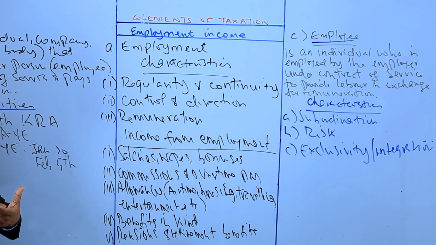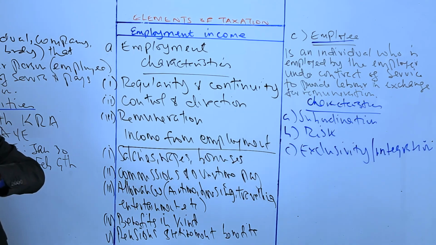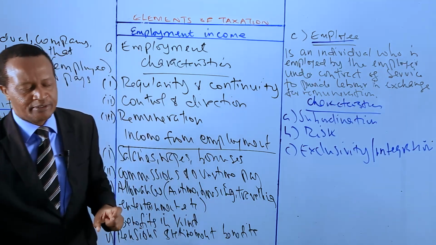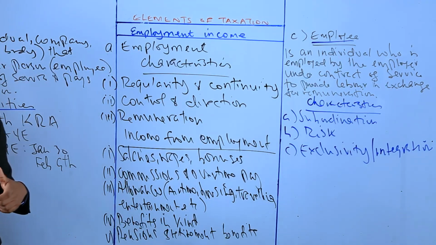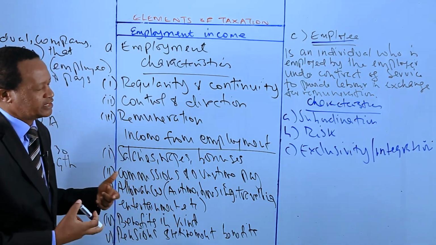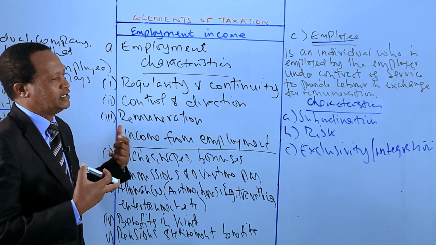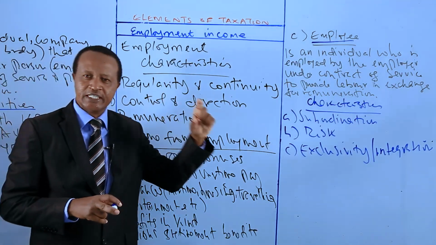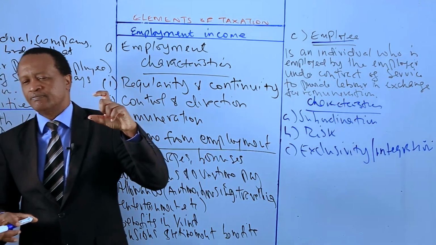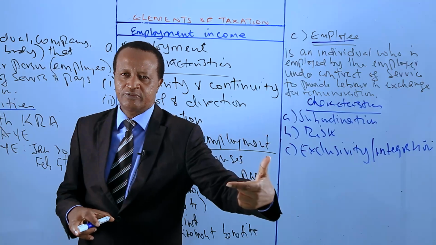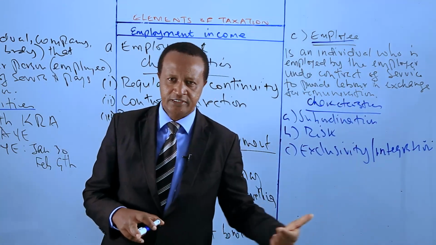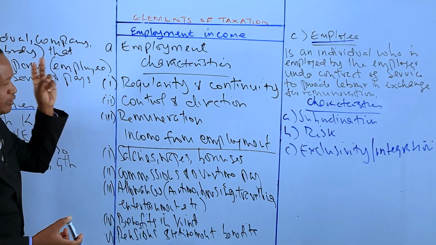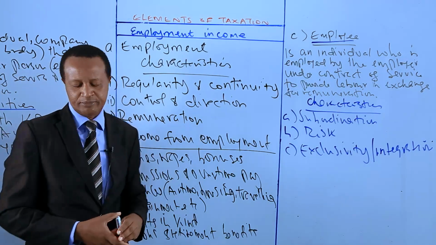And Kenya tax laws differentiate between employment income, which is subject to PAYE, and business income, which is subject to tax on profits. Business income is taxed on the profits. Profit is a business income, and tax is levied on profits from the income from business. So that's the end of today's lesson, in which we have defined three terms.